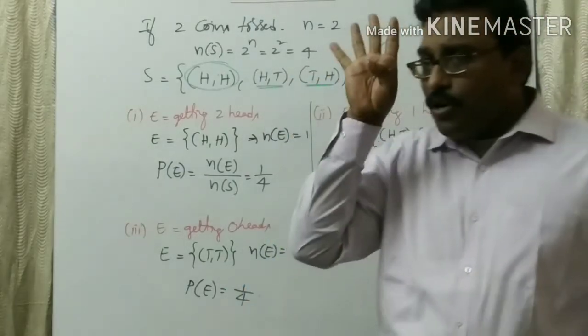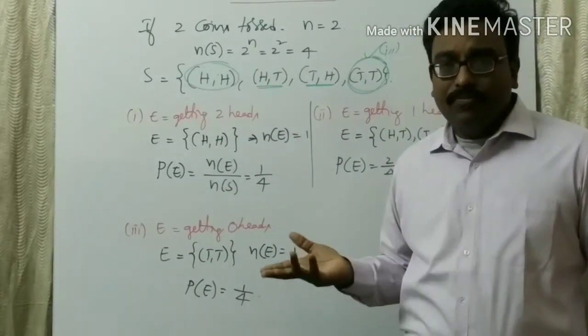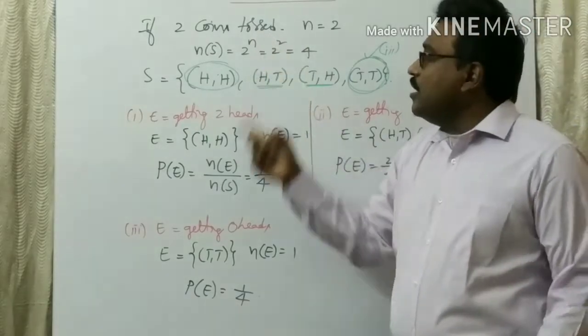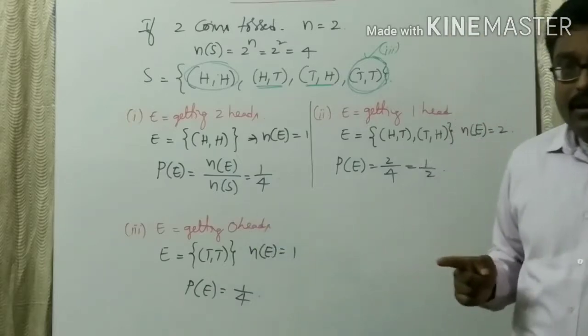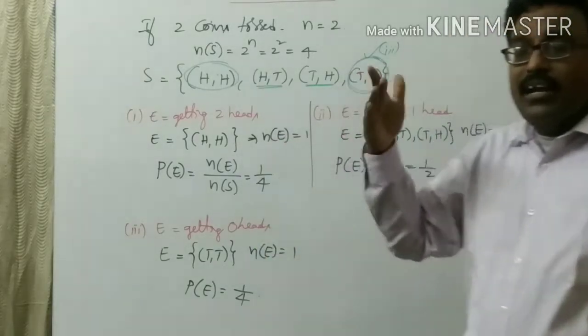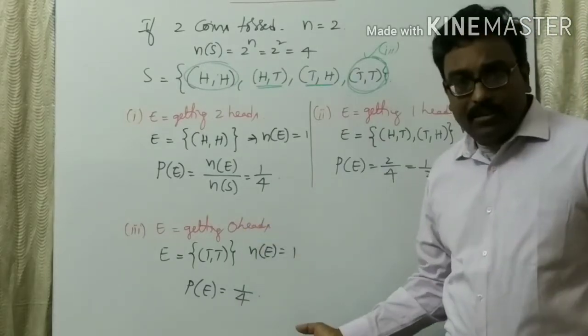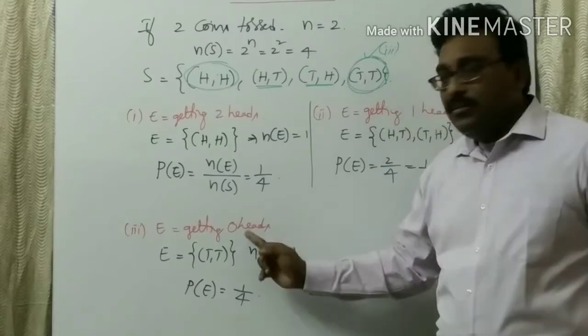If 4 coins are tossed, all 4 times you may get heads only. That is the condition you apply here. If 2 coins are tossed, we cannot get more than 2 heads, and we cannot get minus 1 head either. The possible conditions are 2 heads, 1 head, 0 heads.